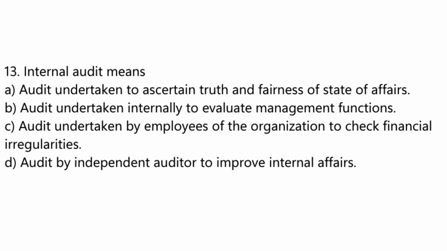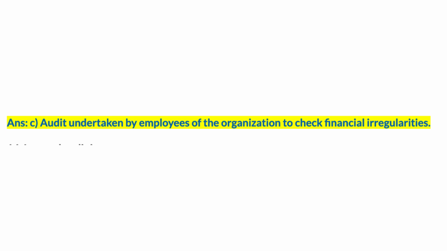B. Audit undertaken internally to evaluate management functions. C. Audit undertaken by employees of the organization to check financial irregularities. D. Audit by independent auditor to improve internal affairs. Answer: C.